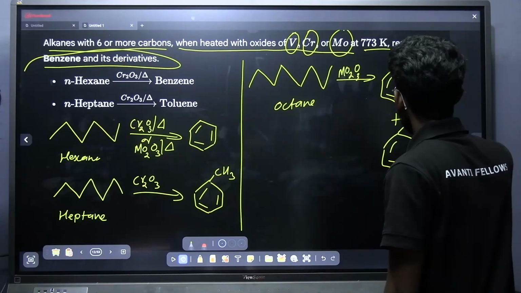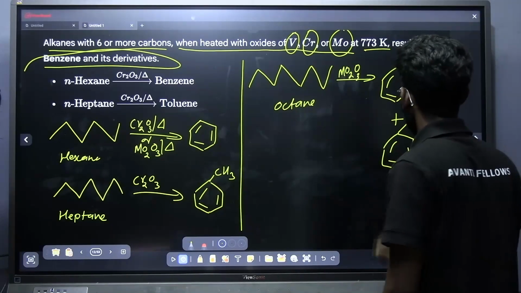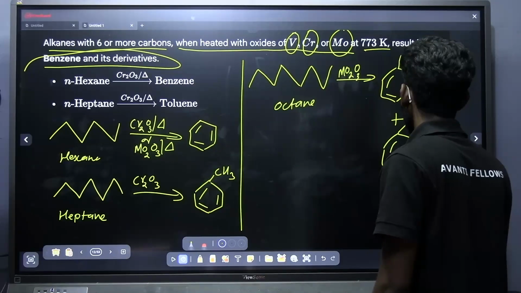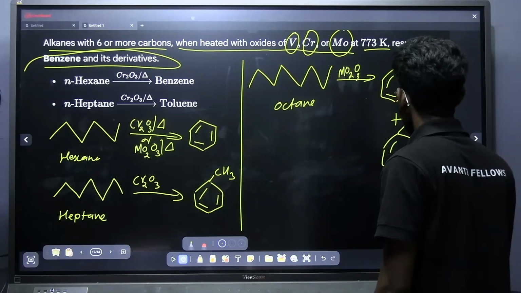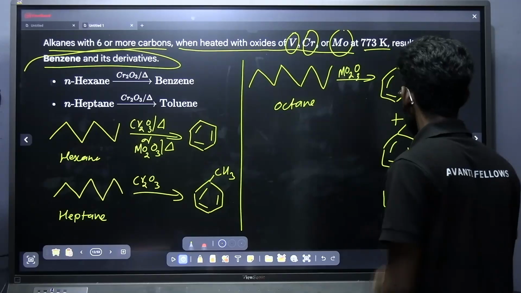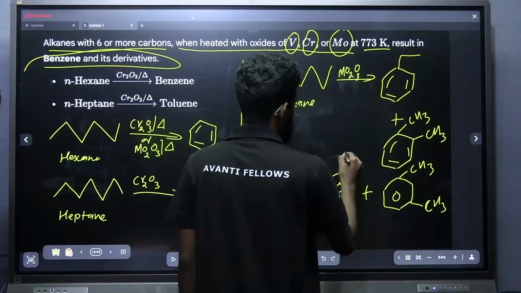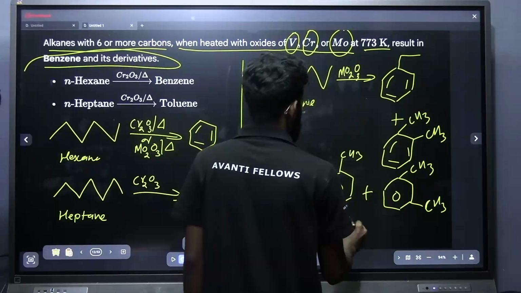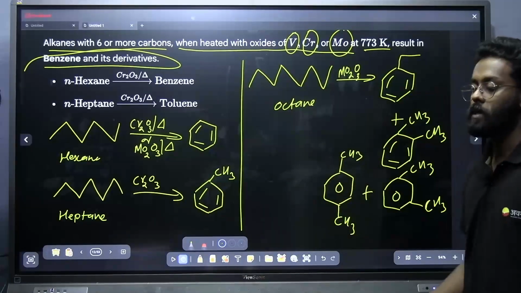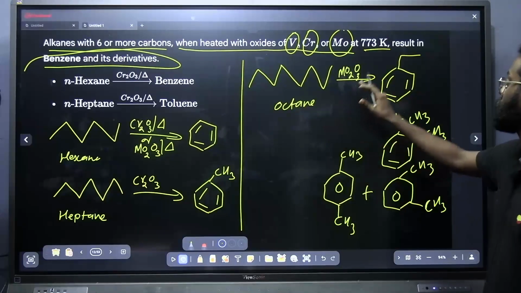I can make one CH3 here and I can make another one here. That is the ortho one. And also what I can do? One is CH3 here and I can make a meta also. And I can make a para also. So these are different products that you can see if I am treating n-octane with Mo2O3.